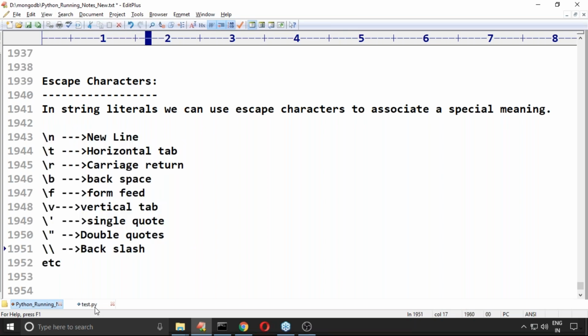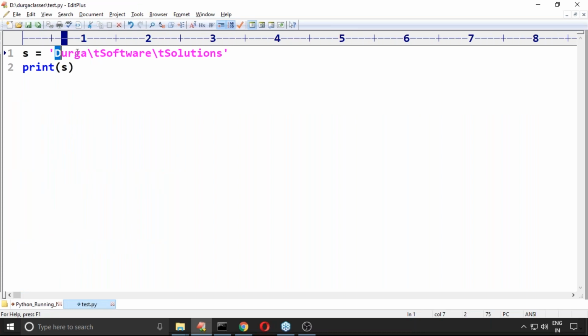Remember this one. Suppose my requirement is that I want to use the single quote symbol as a normal symbol. How can I do that?